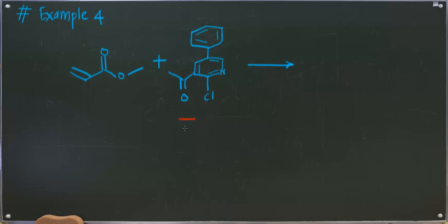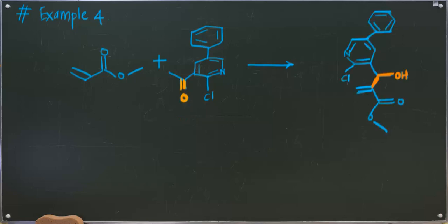Again here you are supposed to identify your carbonyl compound. What is your carbonyl group here? Your carbonyl group here is this. This is an aldehyde, and again here you have an alpha beta unsaturated ester, right? It is an alpha beta unsaturated carbonyl compound, because the carbonyl group is present. So you can also call this an activated alkene.